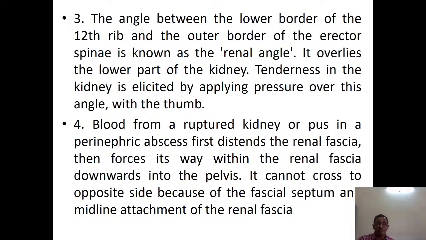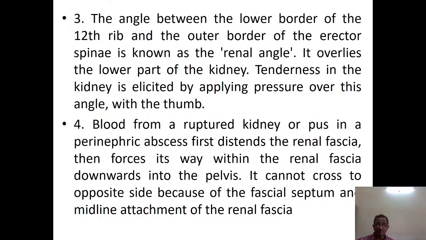The angle between the lower part of the 12th rib and the outer part of the erector spinae is known as the renal angle. It overlies the lower part of the kidney. Tenderness in the kidney is elicited by applying pressure over this angle. So, if you are asked, the renal angle is present between the lower part of the 12th rib and the outer part of the erector spinae muscle.